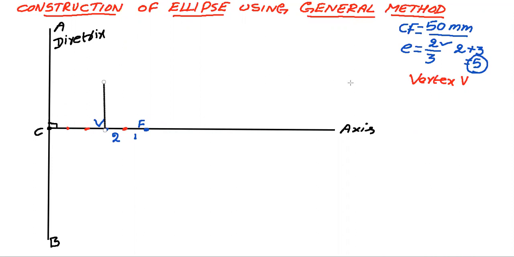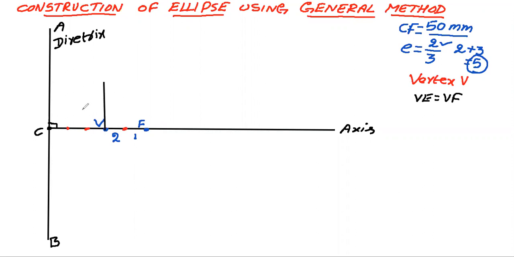Then the next step is, I'm going to locate one point E on this vertical line. How am I going to locate it? VE should be equal to VF. What does that mean, friends? Measure this VF, mark the same length here, then you are going to get point E here.